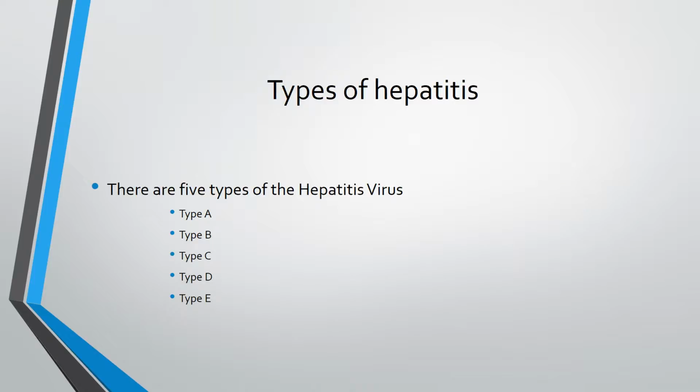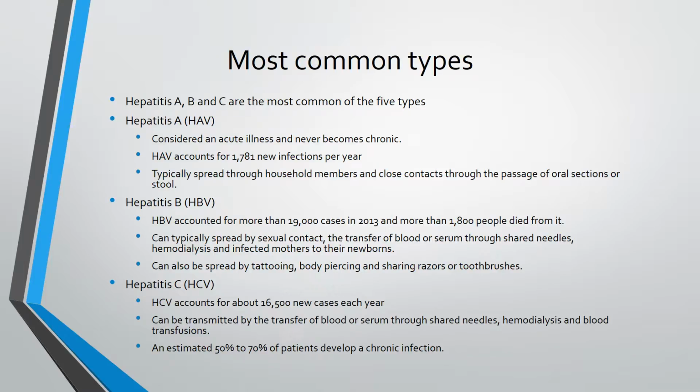Types of hepatitis. There are 5 types of hepatitis: type A, type B, type C, type D, and type E. Most common types. Hepatitis A, B, and C are the most common of the 5 types.